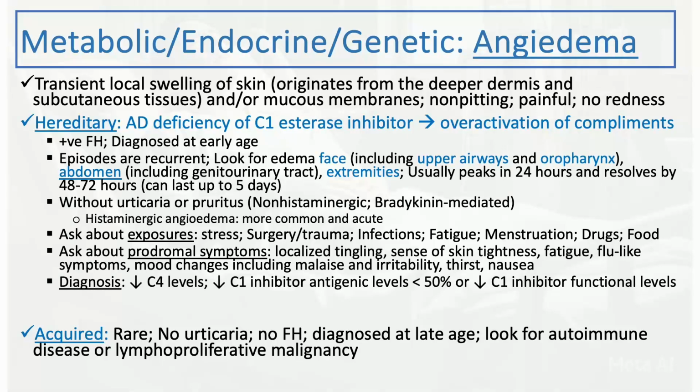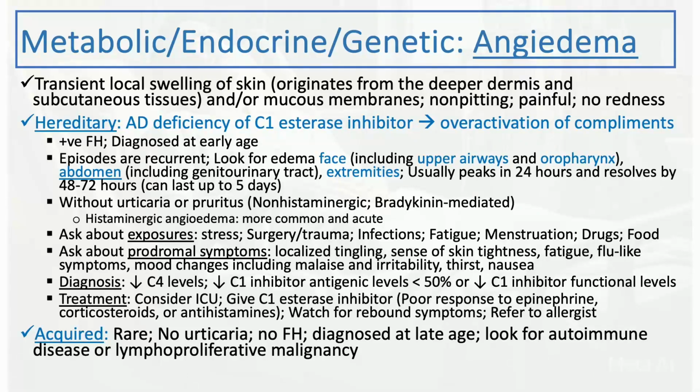For diagnosis, if you suspect this, maybe in a young patient with recurrent abdominal pain without a clear cause, and there is some episode of swelling and angioedema in other parts of the body, think about hereditary angioedema and consider testing for the C4 levels, usually low in these patients, and also check for the C1 inhibitor antigenic level, usually less than 50%. And you can check also the functional level, which also will be reduced in these patients.